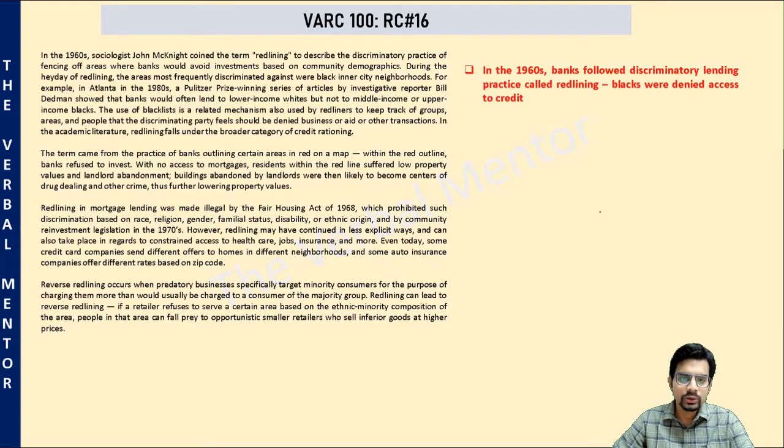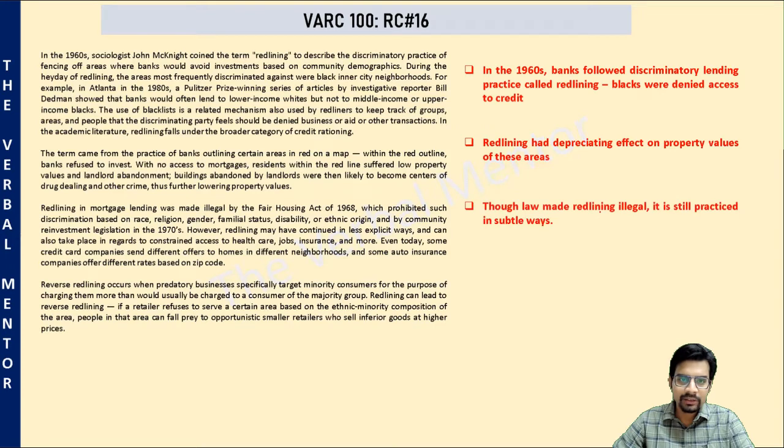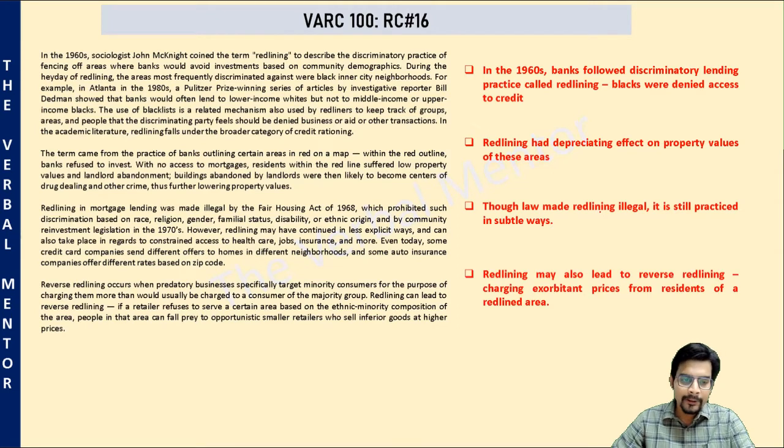In the first paragraph, author tells you that in the 1960s, banks followed a discriminatory practice called redlining, in which blacks were denied access to services, banking services, especially credit. In the second paragraph, he tells us that redlining had a depreciating effect on property values in these areas. In the third paragraph, he tells us that though law made redlining illegal, it is still practiced in subtle ways by many companies. And in the fourth paragraph, he tells us that redlining also leads to reverse redlining, in which